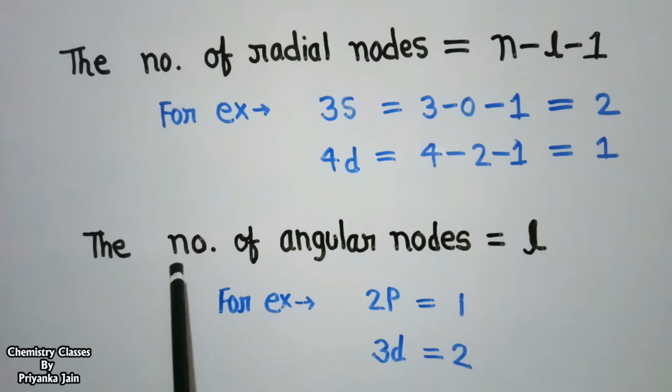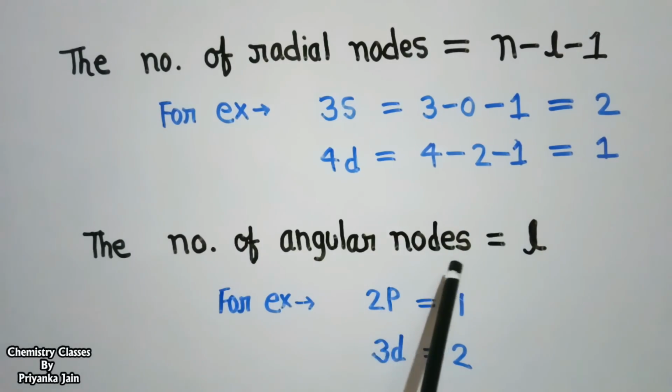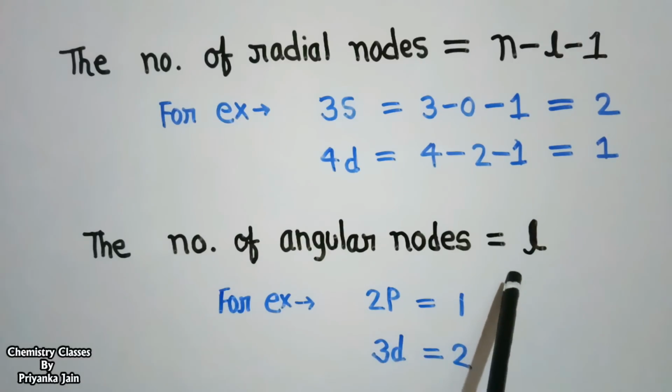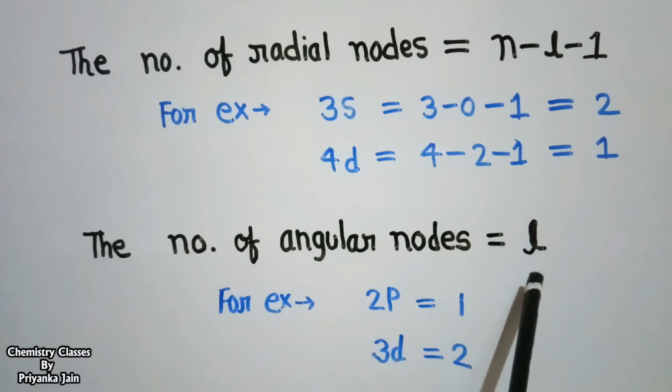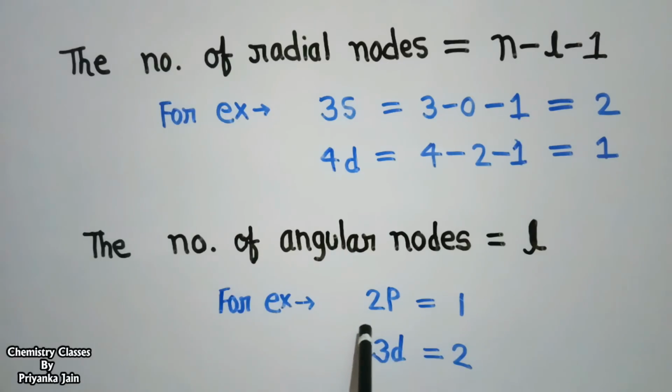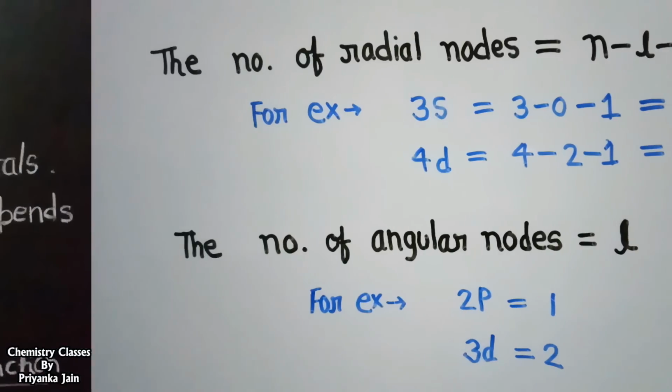Now, the number of angular nodes is given by the l value. It means the azimuthal quantum number. For example, for the p orbital, the l value is equal to 1. So, the number of angular nodes will be 1. Similarly, for the 3d orbital, in the case of the d orbital, the l value is equal to 2. So, the angular nodes will be 2. And the total number of nodes is given by the addition of the radial and the angular nodes.